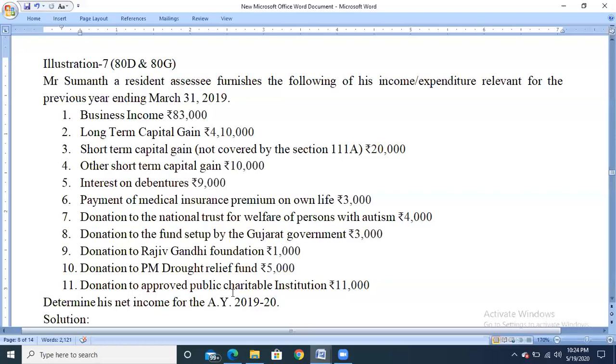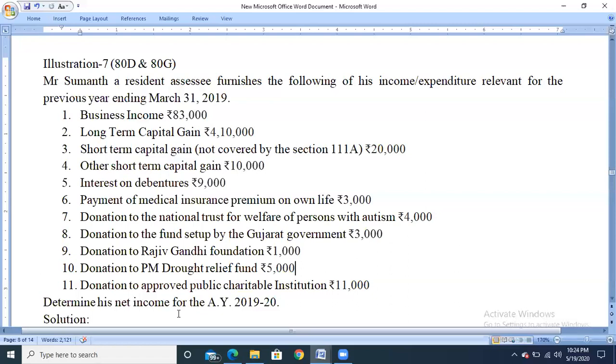So here they have given charitable institutions, rupees 11,000. So it is categorized under the fourth category, that is 50% deductions with ceiling limit or maximum limit. Okay, so let us see how to calculate the ceiling limit or maximum limit. So first, they have told us to calculate the net income, that is total income.